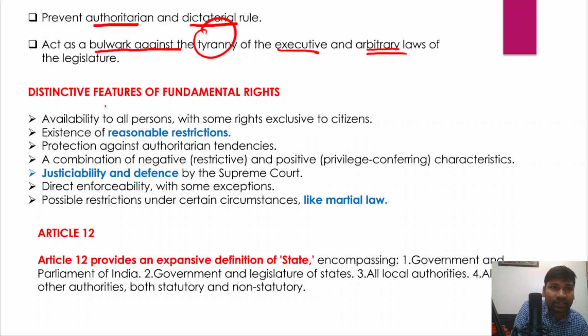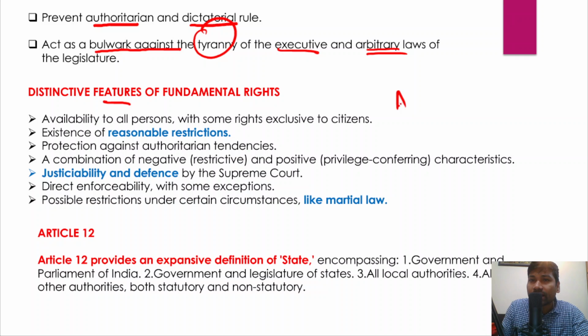Now we'll understand the distinctive features of fundamental rights. So what are certain unique features of the fundamental rights that the Indian Constitution has provided for? And in fact, the fundamental rights are available to all citizens in India, right? So in fact, some fundamental rights are available to even foreigners also, citizens and non-citizens also, but mostly these fundamental rights are available to all citizens.